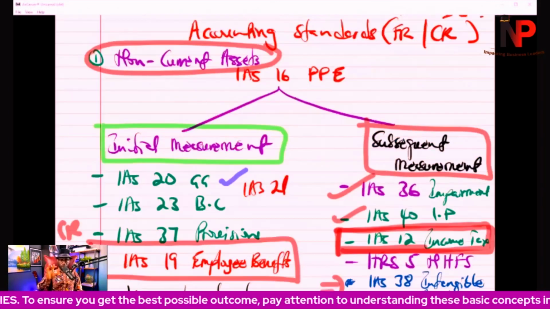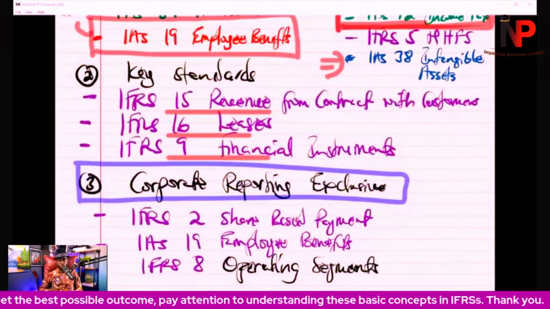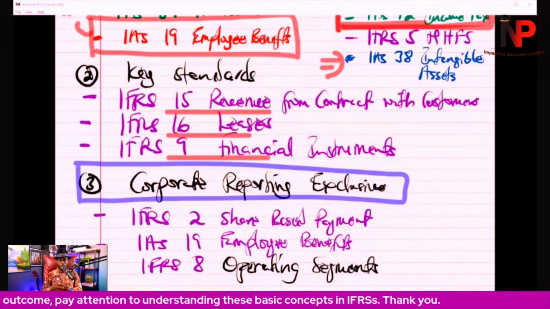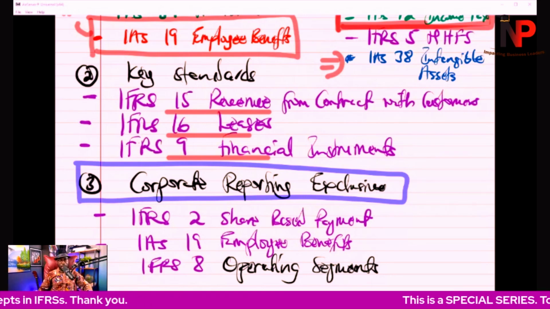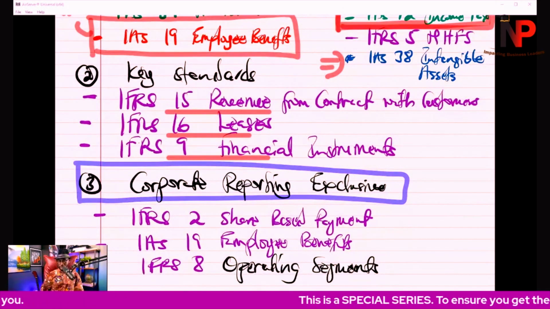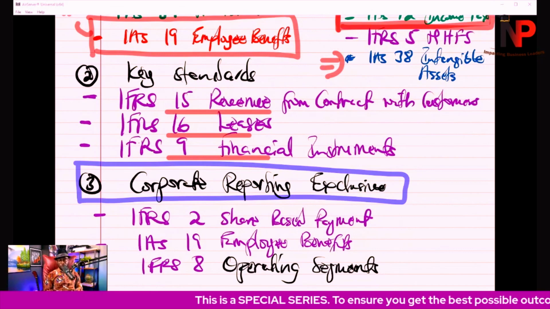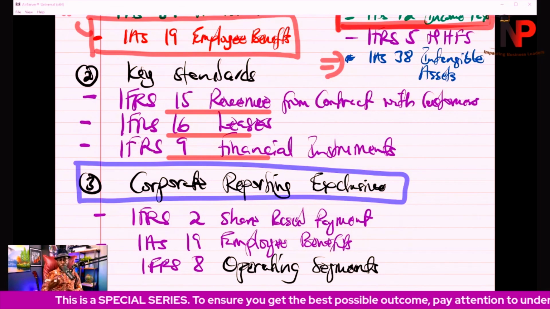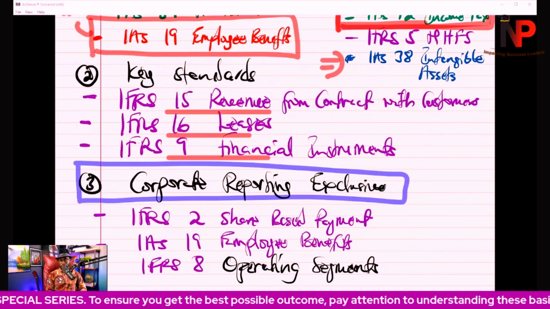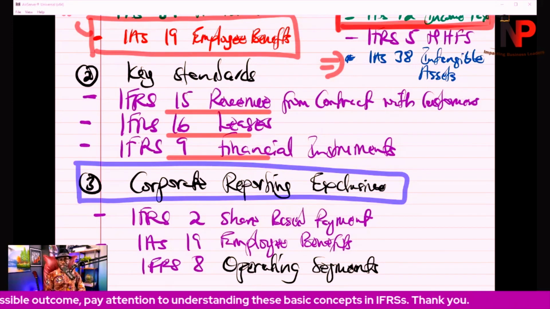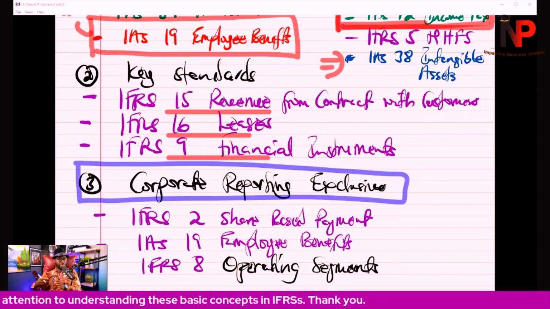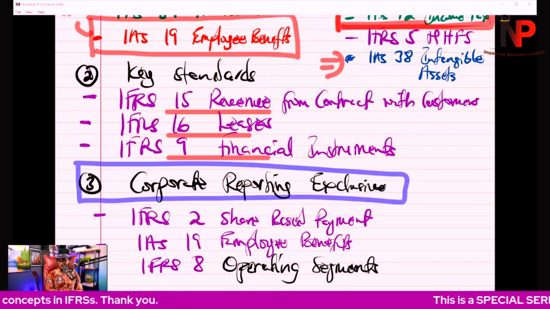But not only that, the second category will be other key standards that, whether you like it or not, the examiner will be bringing questions about these, and that is in relation to corporate reporting as well as financial reporting. These standards include the following: IFRS 15, revenue from contracts with customers, IFRS 16, leases, and then IFRS 9, financial instruments with its associated standards like IAS 39 and IFRS 7.